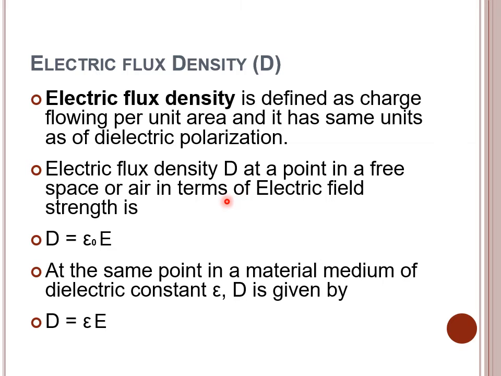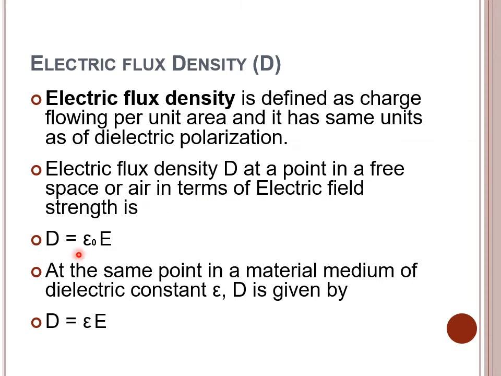Another important parameter that is used to describe the dielectric material is electrical flux density D, which is also known as electric displacement vector. It is defined as the amount of charge flowing per unit area of the dielectric. Electric flux density D at any point in the material medium or in the free space is directly proportional to the strength of electric field in that medium.